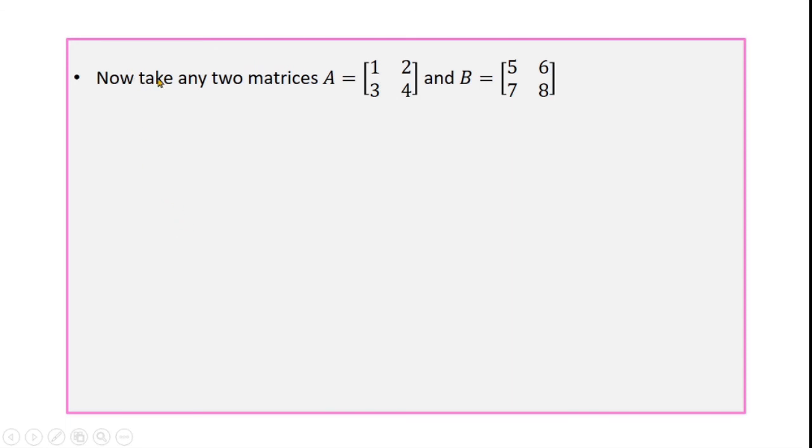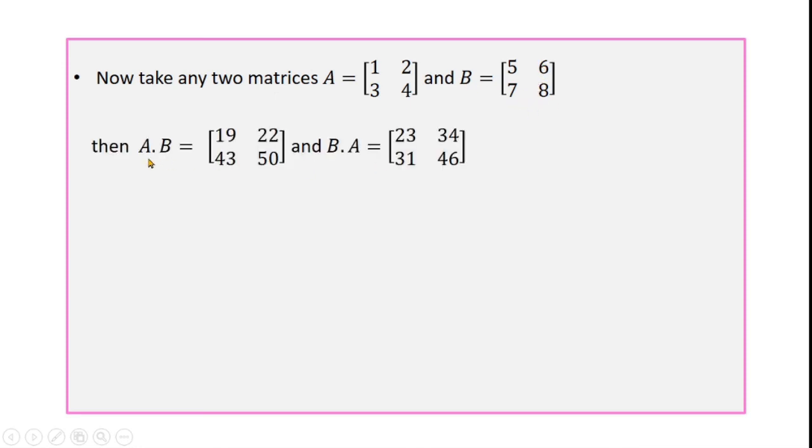But now take any two matrices, A is equal to 1, 2, 3, 4 and B is equal to 5, 6, 7, 8. Calculate A into B, we get this one, and B into A, we get this one. But these two matrices are not equal.